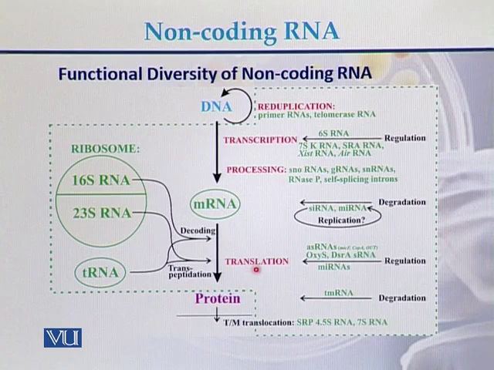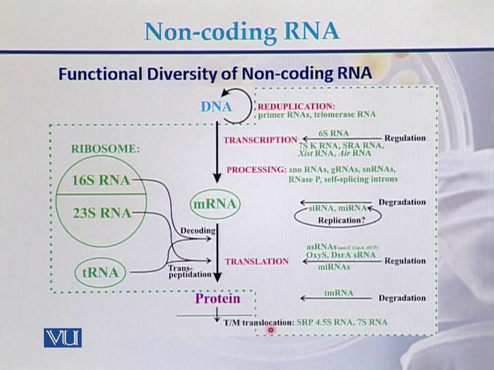While during translation and the regulation of translation, there are some RNAs that have a role like asRNA, OxyS, DsrA, sRNA, and miRNA. They regulate the process of translation. And there is another type of RNA that is involved in the degradation of the protein, that is tmRNA.